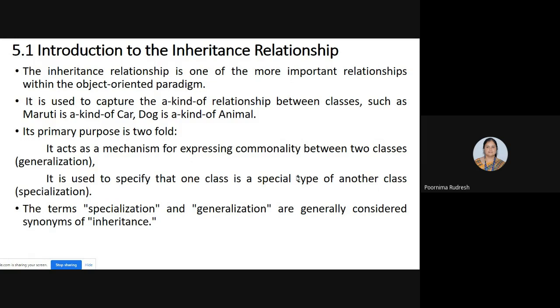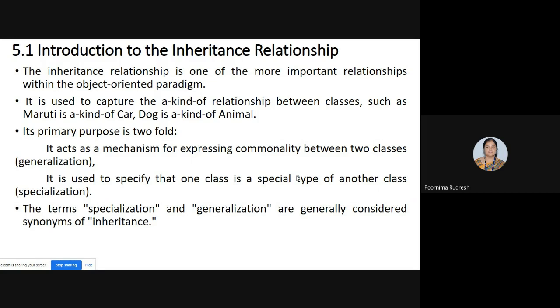So we are capturing a kind-of relationship between classes by using inheritance. Or dog is a kind of animal, mango is a kind of fruit, apple is a kind of fruit. So it gives the kind-of relationship between the classes.